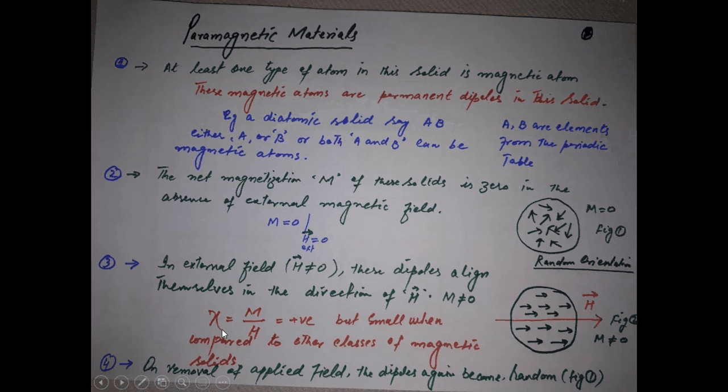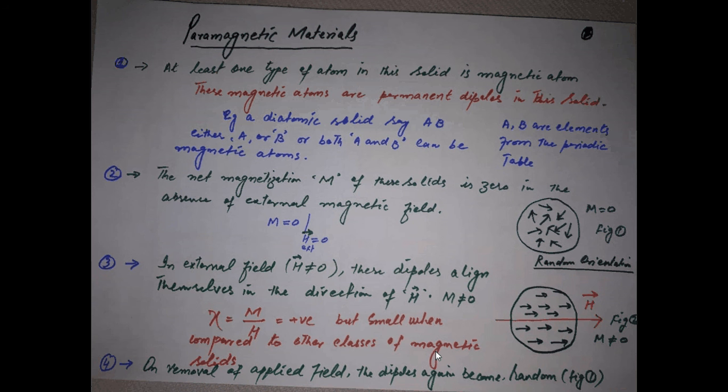So the magnetic susceptibility, that is the paramagnetic susceptibility, is M over H. It becomes positive in the presence of the external magnetic field, but this is small when compared to the other classes of the magnetic material. The other classes we will see in the next slides. These are the antiferromagnetic and the ferromagnetic solids.